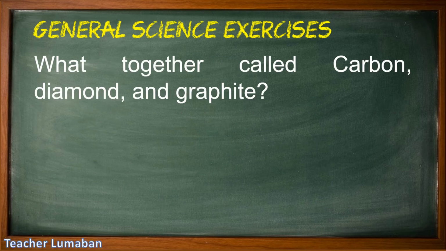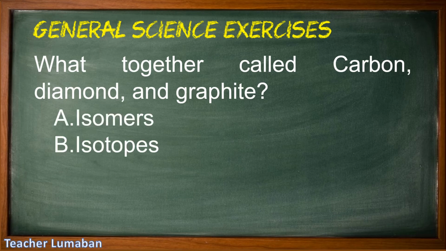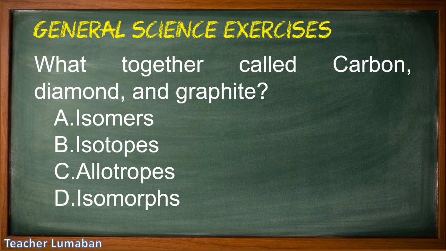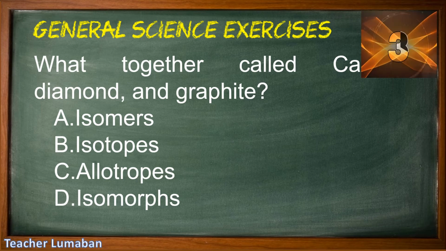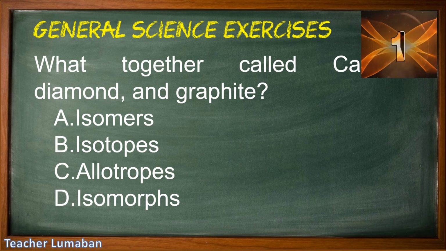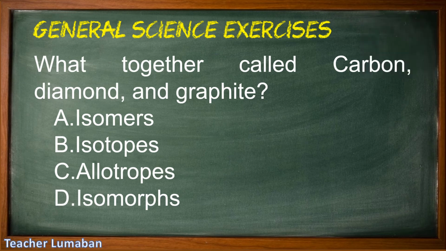What together called carbon, diamond, and graphite? Letter A, isomers. Letter B, isotopes. Letter C, allotropes. Letter D, isomorphs. Choose the suitable answer to the following choices in 5 seconds. 5, 4, 3, 2, 1.